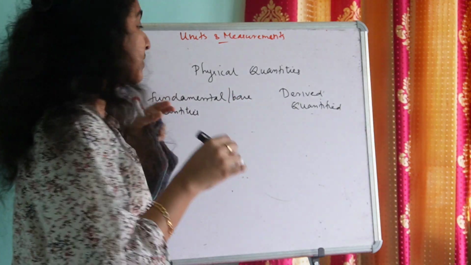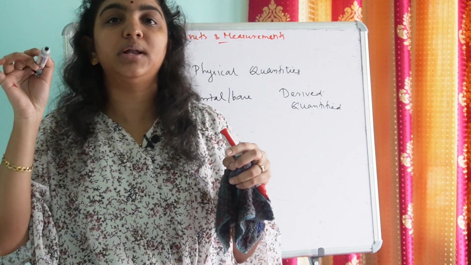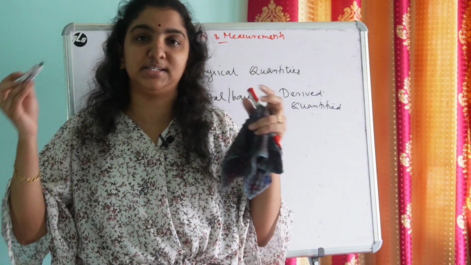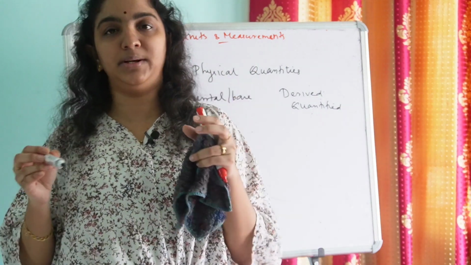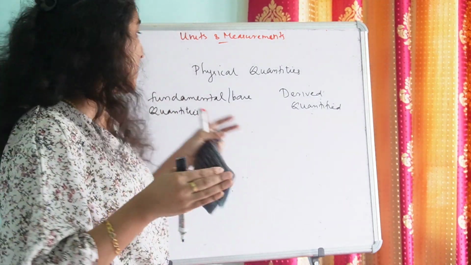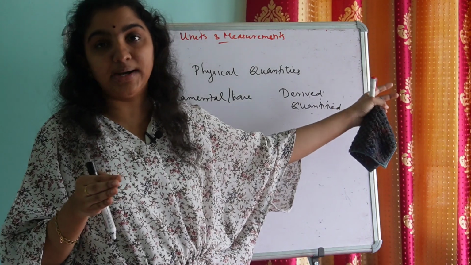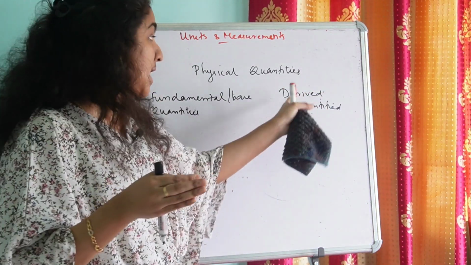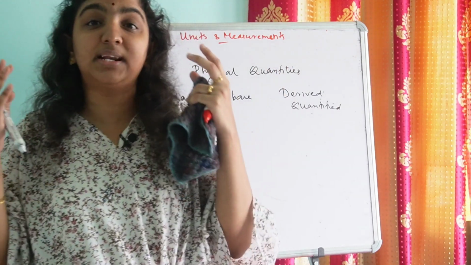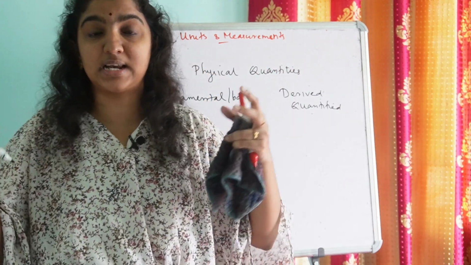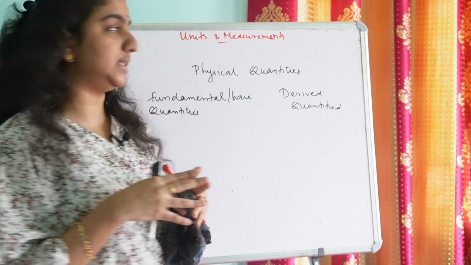So here the physical quantities length and mass do not depend on any other physical quantity for their measurement. Such quantities are known as fundamental quantities or base quantities. So then what are derived quantities? As the name implies, derived quantities are derived from some other quantities, just like density. They are derived from some other quantities.